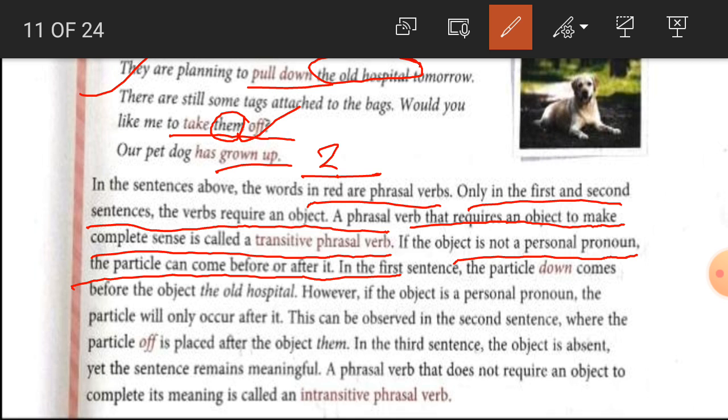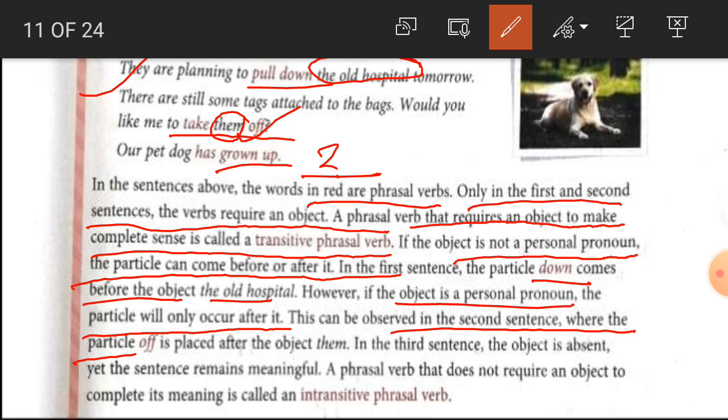In the first sentence, the particle down comes before the object the old hospitals. If the object is a personal pronoun, the particle will only occur after it. For example, this can be observed in the second sentence. The particle off is placed after the object them.